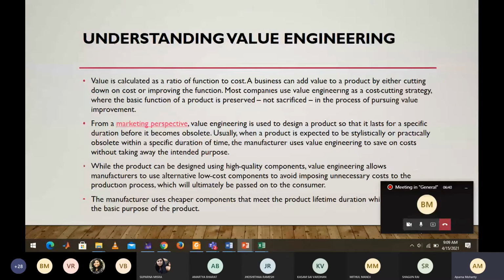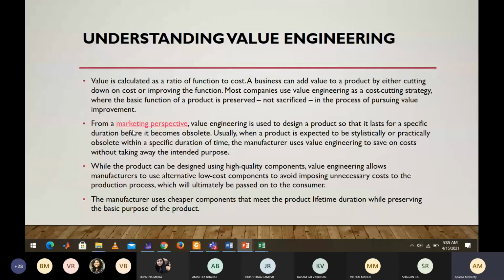There are all the theories, what value engineering is and when it all started, which have been given. You can anyway go through that. So what is this value? What is the concept of value for a product? It is basically the ratio of function to cost. Suppose you are investing 30,000 and it functions for, say, 10 years, so obviously the function to cost will reduce.